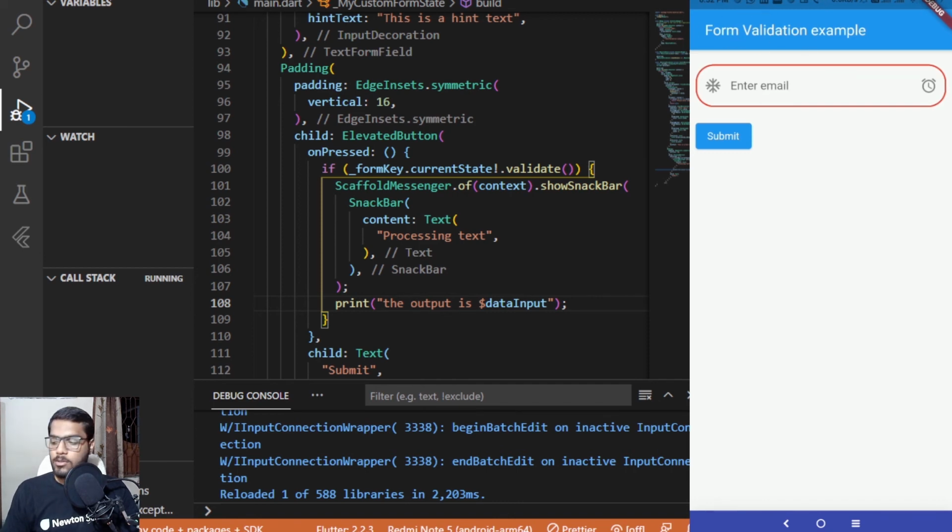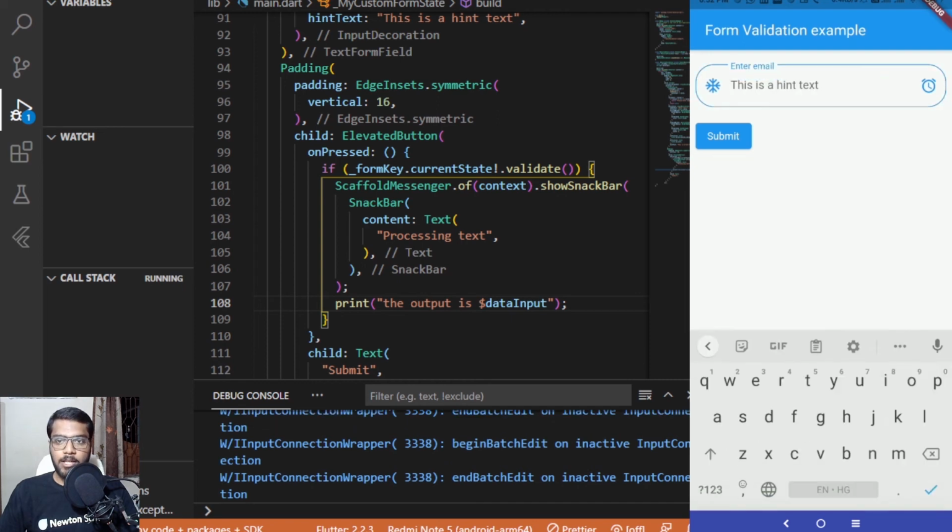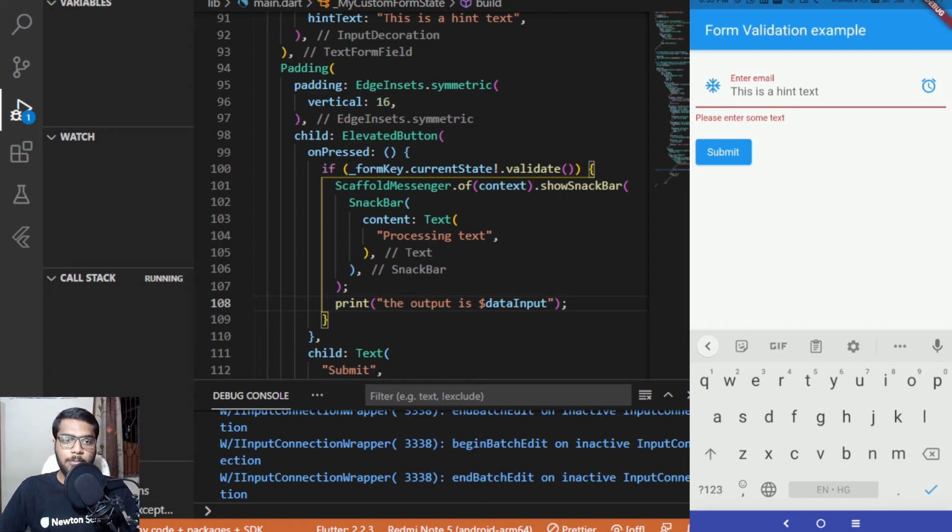Now let me show you how things will be working. Here you can see that the style has been changed, and currently the text form field is empty, and when I click on the submit button, you can see over here that it is showing please enter some text, and all the properties have also changed because an error has occurred over here. You can also set the properties for the error, like if you want to show something specific inside this, so you can change those properties as well.